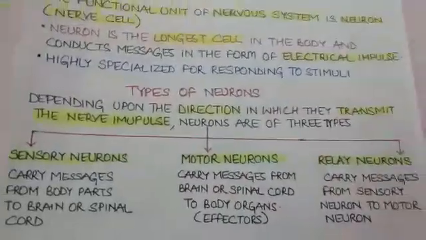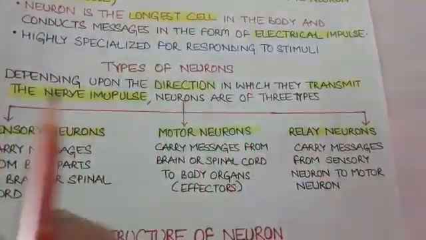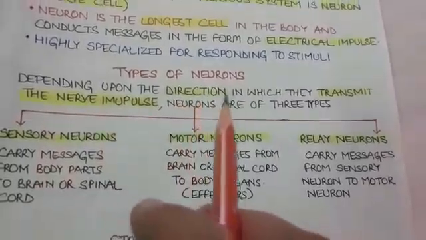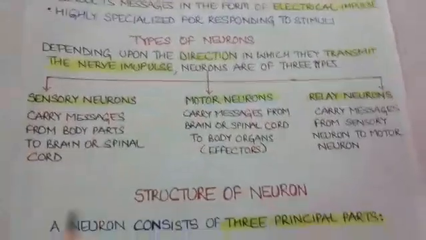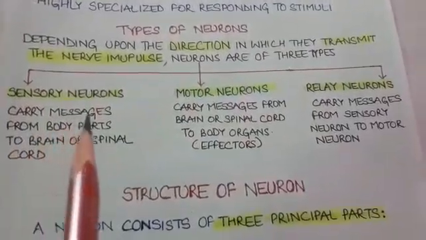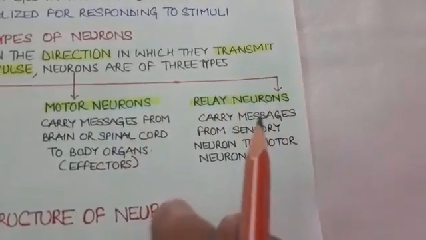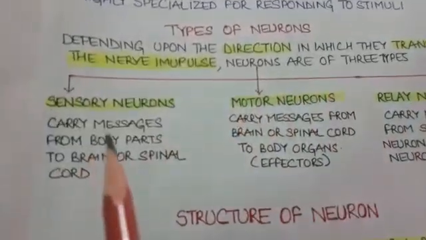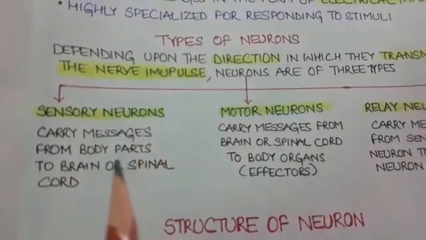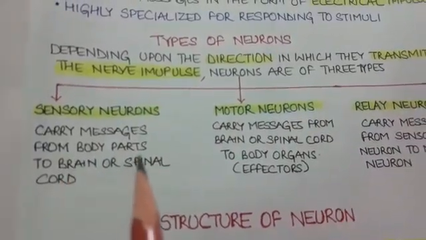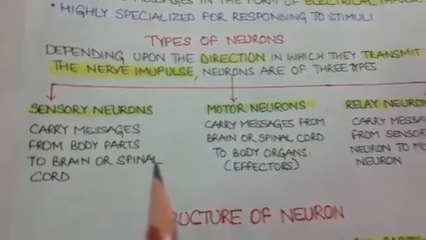Students, there are three types of neurons depending upon the direction in which they transmit the nerve impulse: sensory neurons, motor neurons, and relay neurons. Sensory neurons always carry messages from body parts to brain or spinal cord.